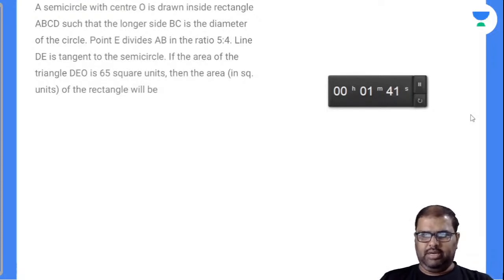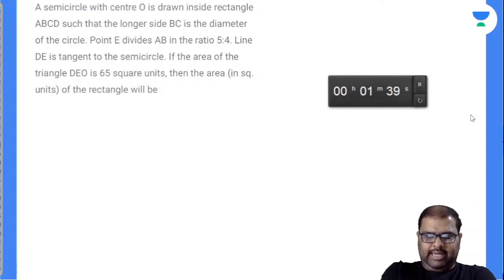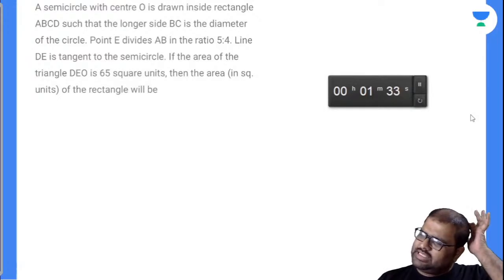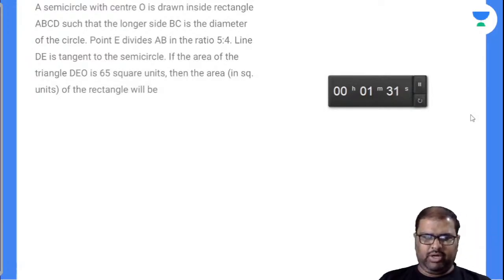A semicircle with center O is drawn inside a rectangle. This is also a question which was inspired from a PYQ. If I draw the diagram, you can solve it very, very easily. So that's why I'm not drawing the diagram.